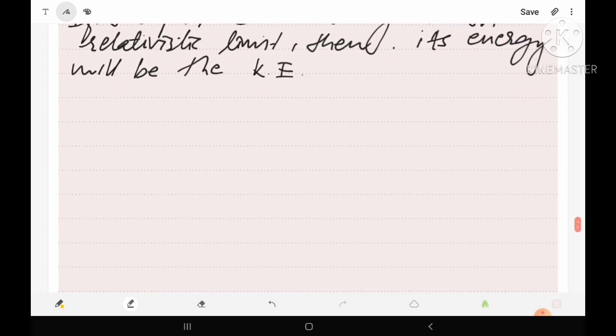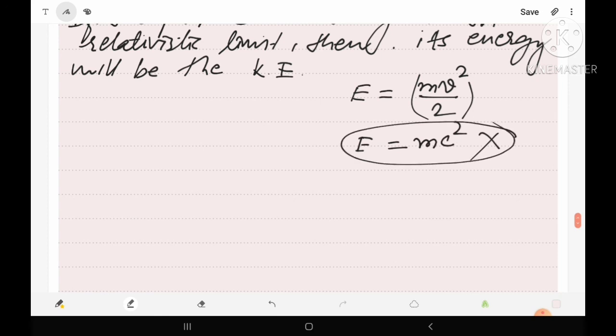So we can use the energy of particle E equals mv square upon 2. This will be the energy of particle. Now in non-relativistic limit, E equals mc square will not be fulfilled. It will not be applied. You have to use only the kinetic energy relation.